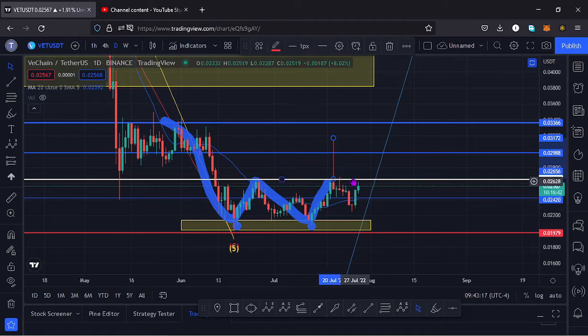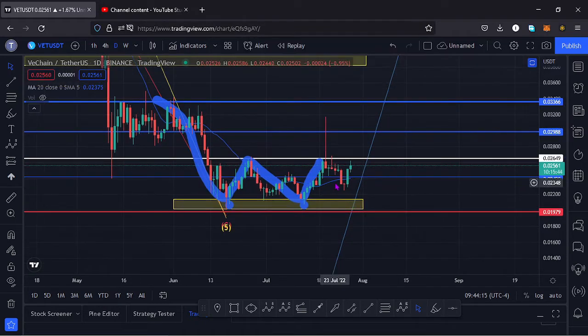And before that plays out, you also need to break above this key area of resistance, have a successful retest, and then continue pushing to the upper side to around the $0.029 mark, where we have our next key area of resistance. It's also possible that we might not be able to break out of that chart pattern to the upper side, and we face this key area of resistance and continue pushing to the lower side.